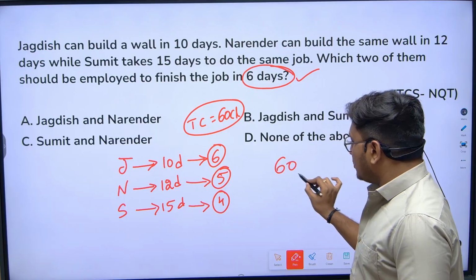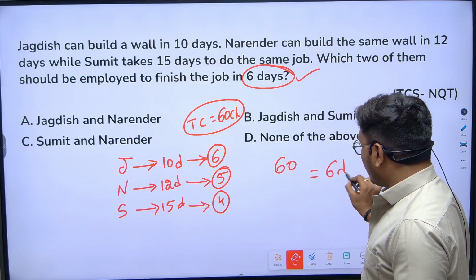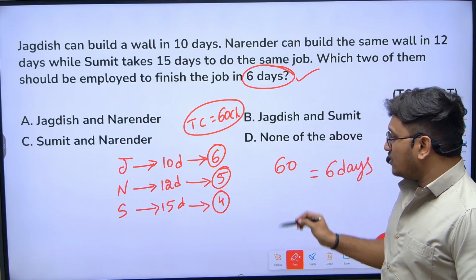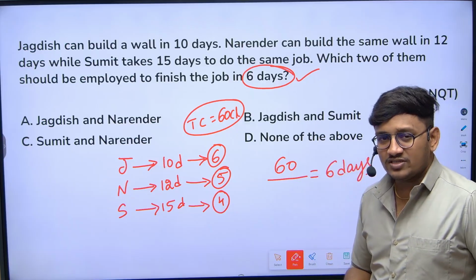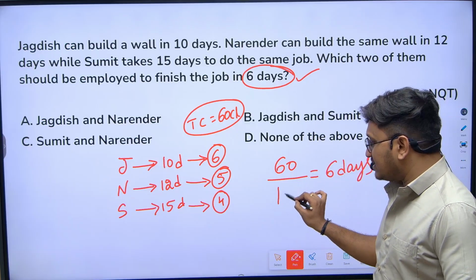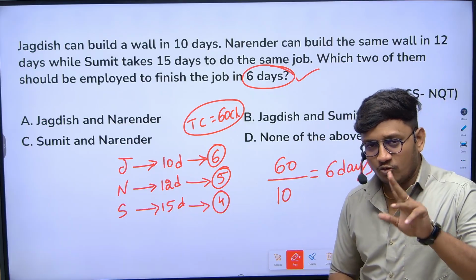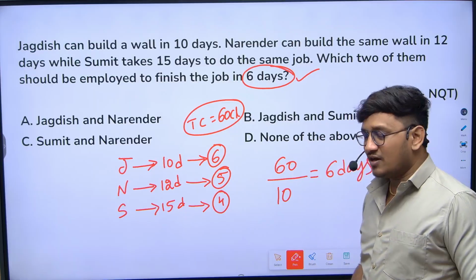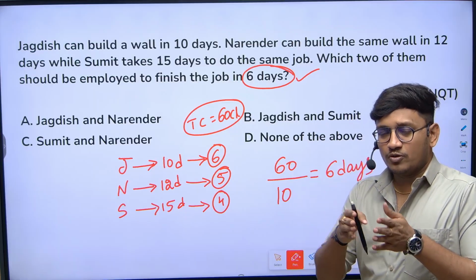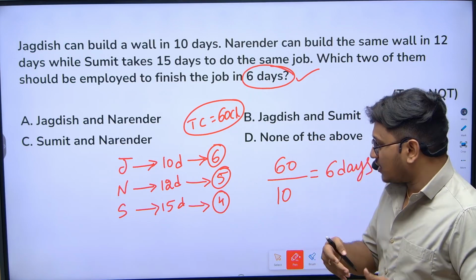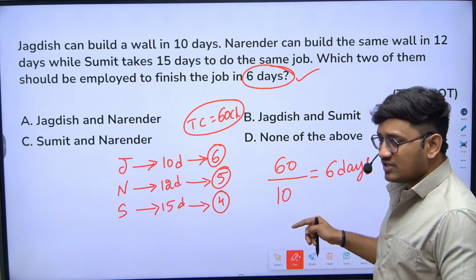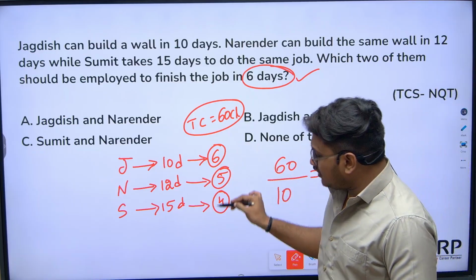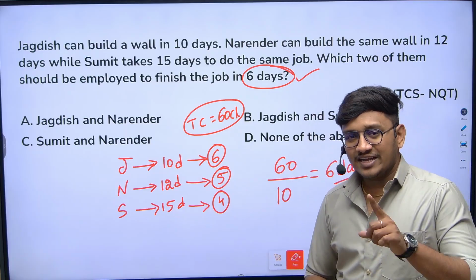60 chocolates. So if the work is to be completed in 6 days, the combined efficiency should be 10. Out of 3 members, 2 persons' combined efficiency should be taken as 10, because if two persons complete 10 chocolates per day, then it will be 6 days and it will get tallied. Now which two of them will eat 10 chocolates per day?